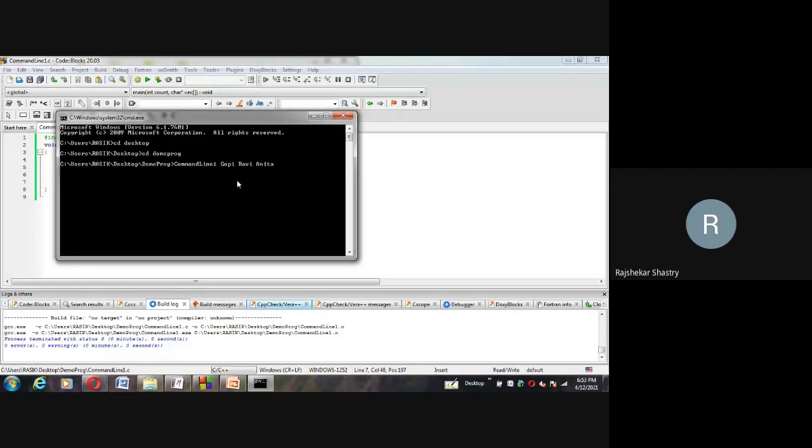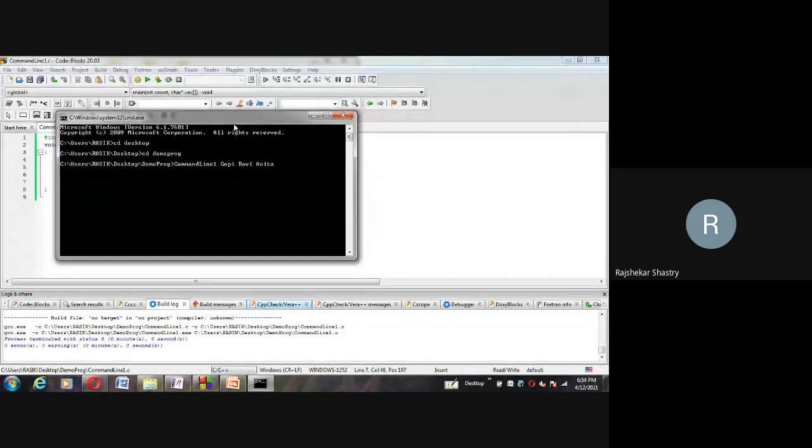So altogether there are 4 command line arguments, and the first parameter should always be your program name, your exe file name. It should always be the first parameter, followed by, with spaces, any number of other arguments. Of course, they are all treated as strings here.